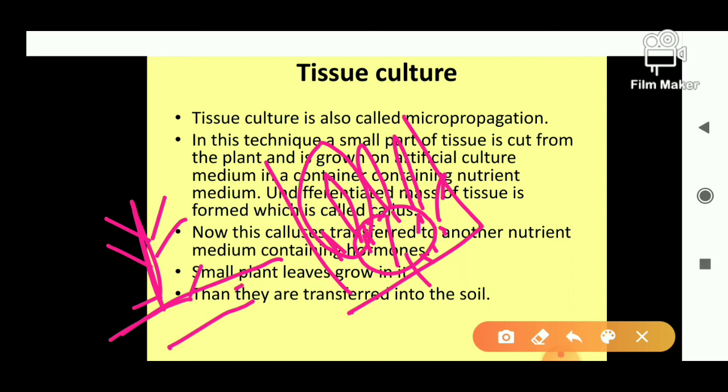And this technique is called tissue culture. From a single cell or from a group of tissue, we develop the whole plant. Then this technique is employed for the quick multiplication of commercially used plants such as orchids, asparagus and chrysanthemum. इनके जो flowers use होते हैं तो ज़्यादा चाहिए, इसलिए हम ये method लेते हैं because it is a quick method, right?